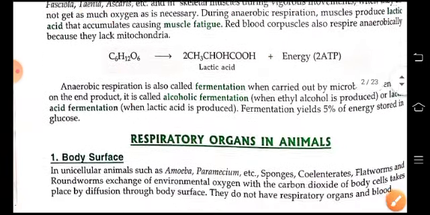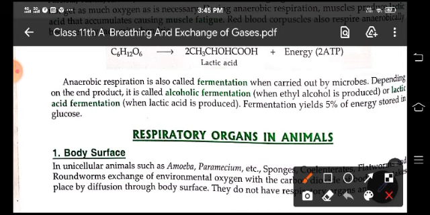Now this anaerobic respiration is also known as fermentation when it is carried out by microbes. Depending upon the end product, it is known as alcoholic fermentation when ethyl alcohol is produced, or lactic acid fermentation when lactic acid is produced. Fermentation yields 5% of the energy stored in glucose.